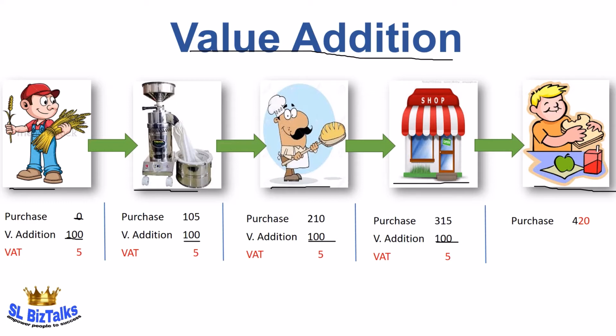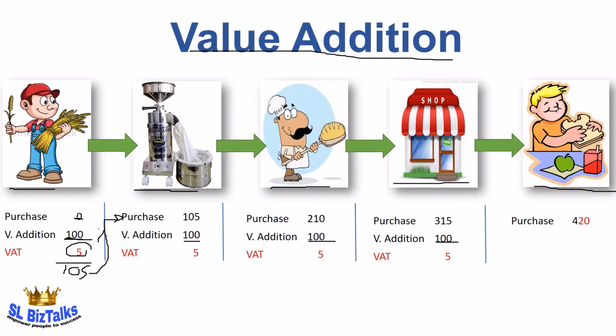Let's assume this farmer doesn't have any inputs. It means he's producing this wheat from his own seeds and cultivating in his own land. Then we can assume the value of this wheat, his value addition, is 100. Then he will charge 5% on this 100, and the final price will be 105. He will sell this wheat inclusive of this VAT amount, that means 105.